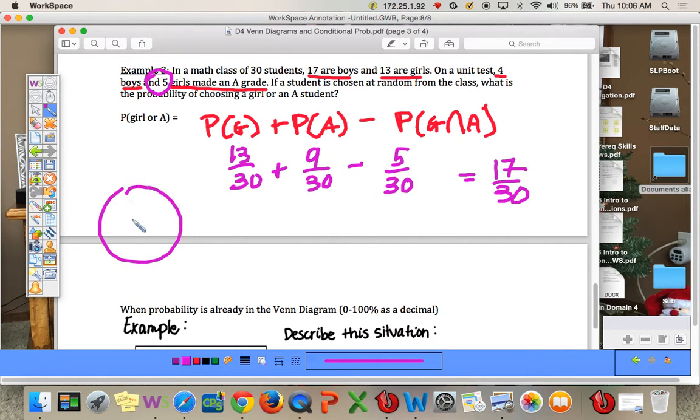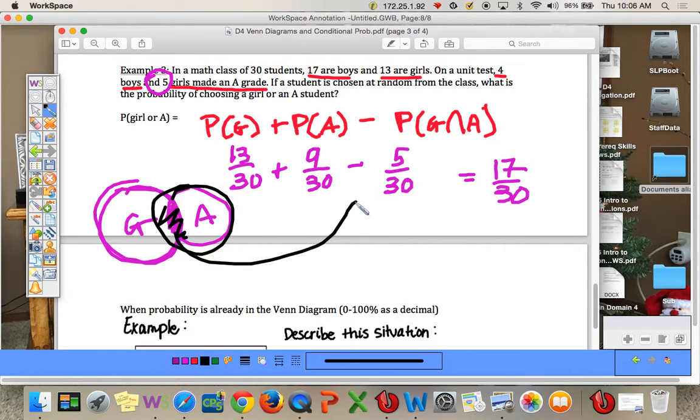So again, you had girls here, and you got the A's here. We counted this middle part twice. So here was girls, and then here was A's. We counted that double part twice. That is what we subtract here to get our probability. And that is about 57%.